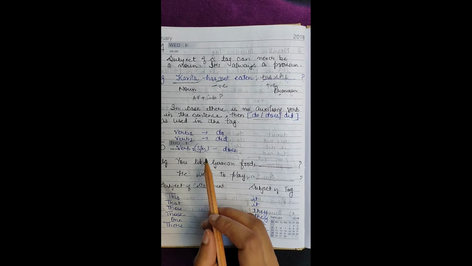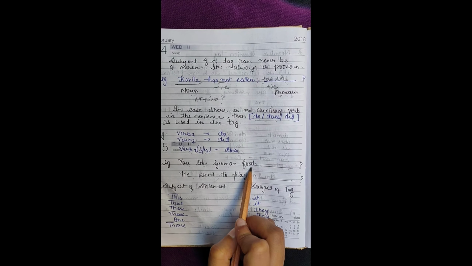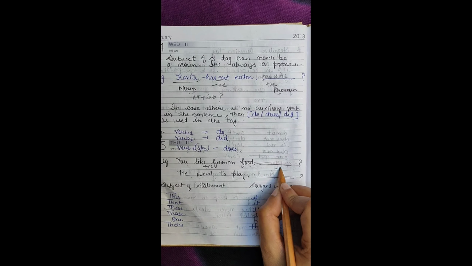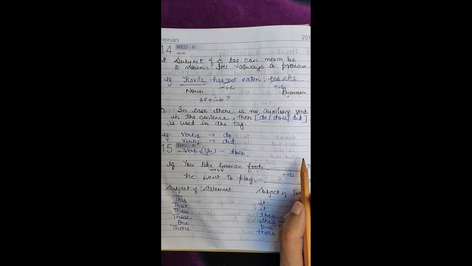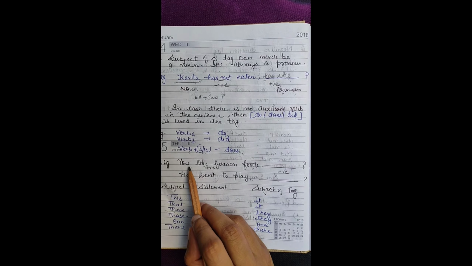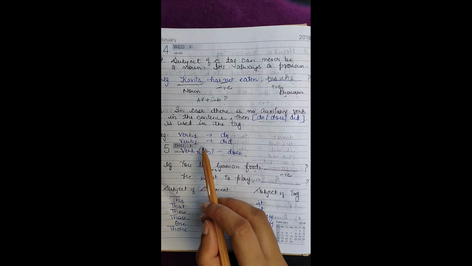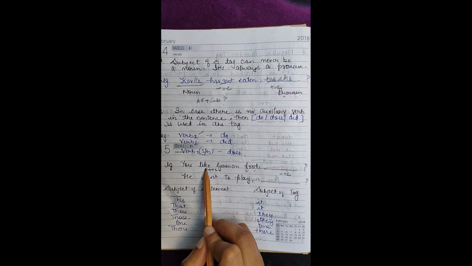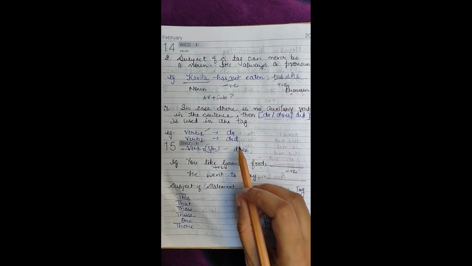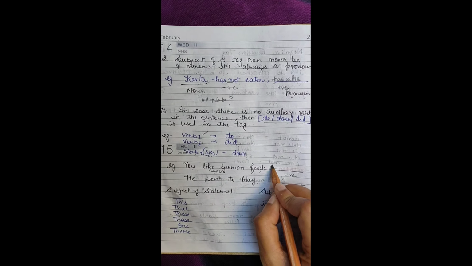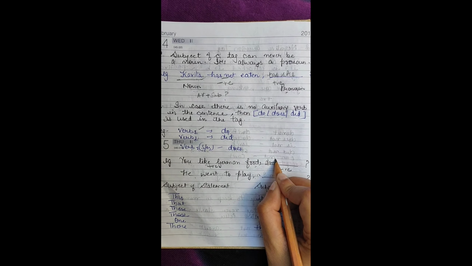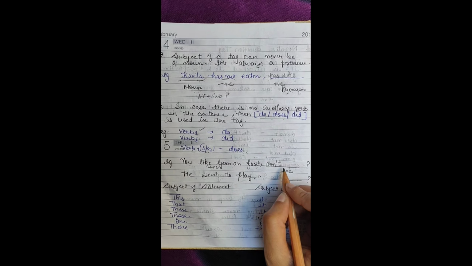Here are some examples. You like German food. So this is a positive statement, then the tag will be negative. And this is the first form of verb, and with "you" we do not use s or es. So what helping verb will we use? We will use do. This is positive and we will make it negative. And when we write negative, we always use the contracted form.